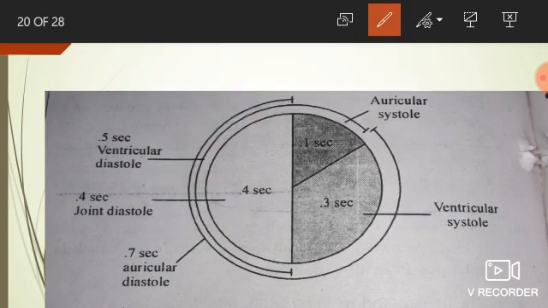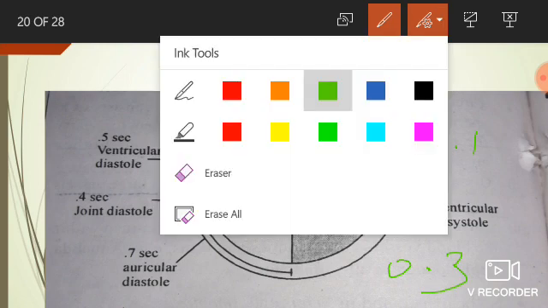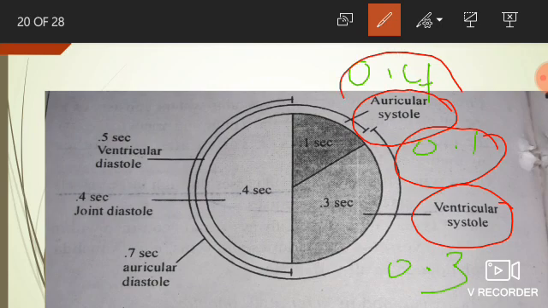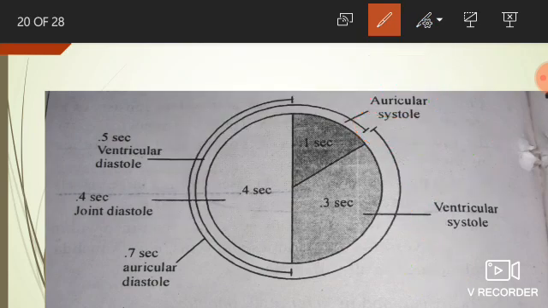As we have said, the systole time period is about 0.4 second. This 0.4 second is divided into 0.1 second and 0.3 second. That 0.3 second is of ventricular systole and 0.1 second is of auricular systole. Total time period is 0.4 second. Similarly, the 0.4 second is of joint diastole. Joint diastole means at this stage the ventricles also get relaxed and the auricles also get relaxed.